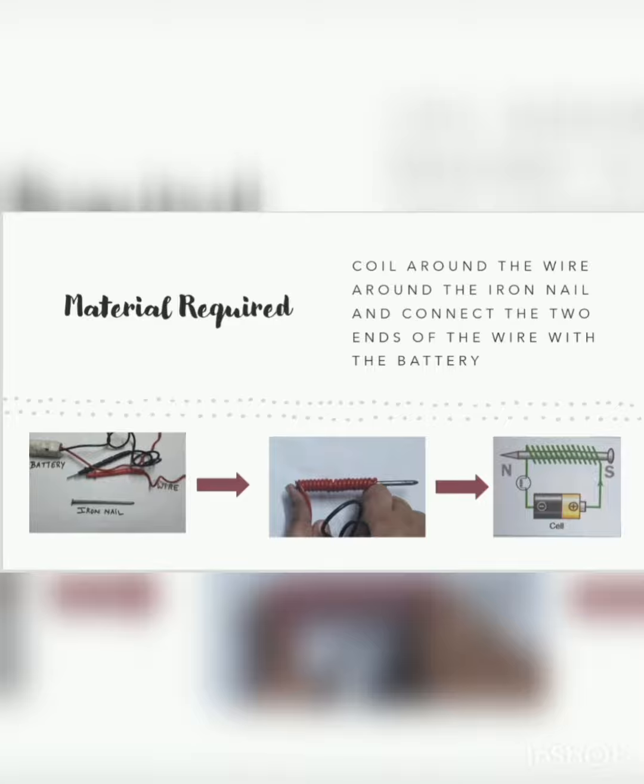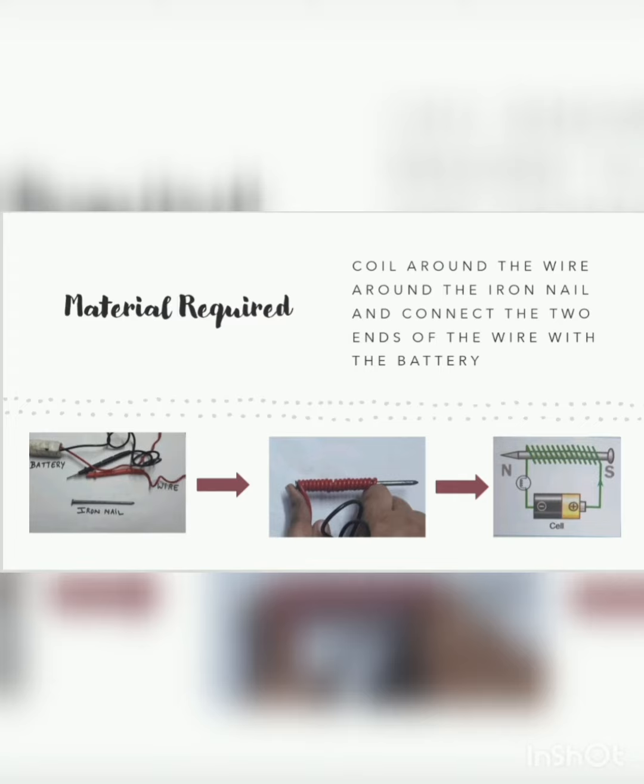Now, the last step is, as you can see, that you have to connect the two open ends of that coiled wire around the nail to the positive and negative terminal of the battery. This is how your electromagnet is ready. Then you will switch on the current. When the battery is connected to these wires, the current will flow through the wire and it will behave like an electromagnet.